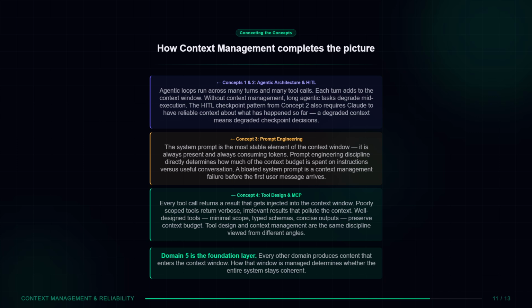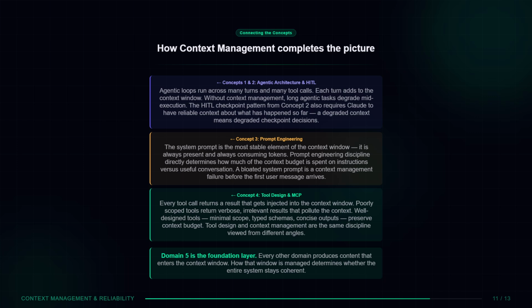From Concept 4, every tool call returns a result that gets injected into the context window. Poorly scoped tools return verbose, irrelevant results that pollute context. Well-designed tools, minimal scope, typed schemas, concise outputs, preserve context budget. Tool design and context management are the same discipline viewed from different angles.